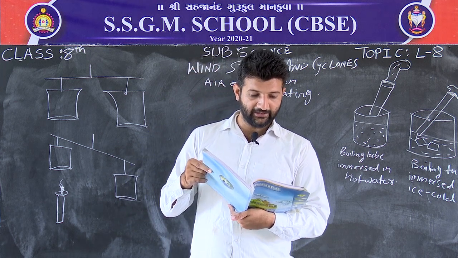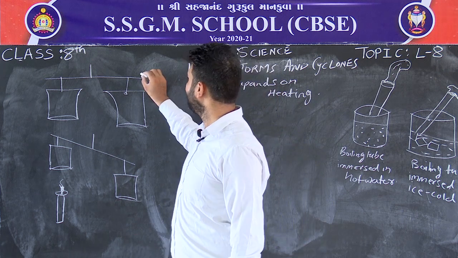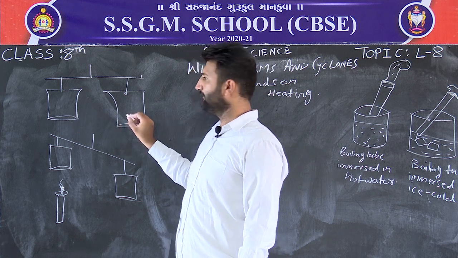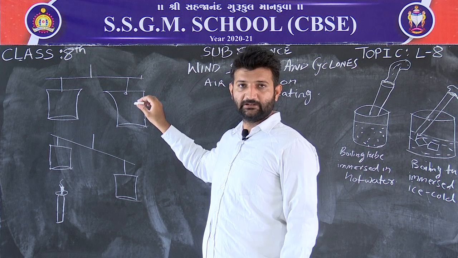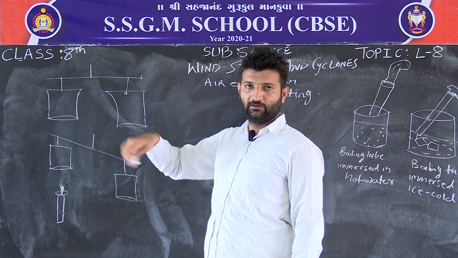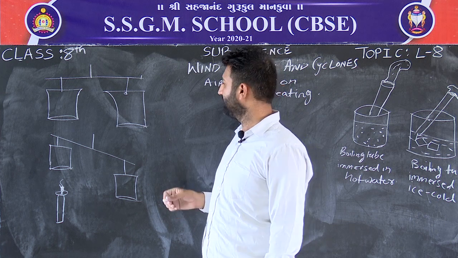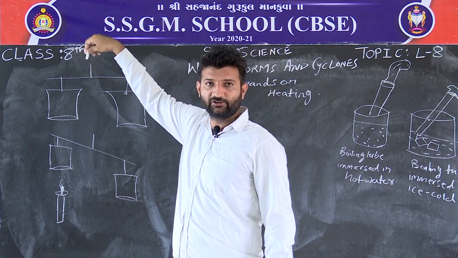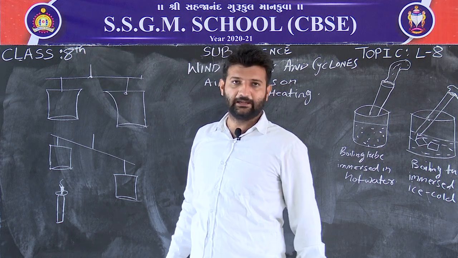So, in activity 8.6, you have to take one metal stick and two inverted paper cups. Inverted means upside down. Put one thread or string in the middle of that metal stick.